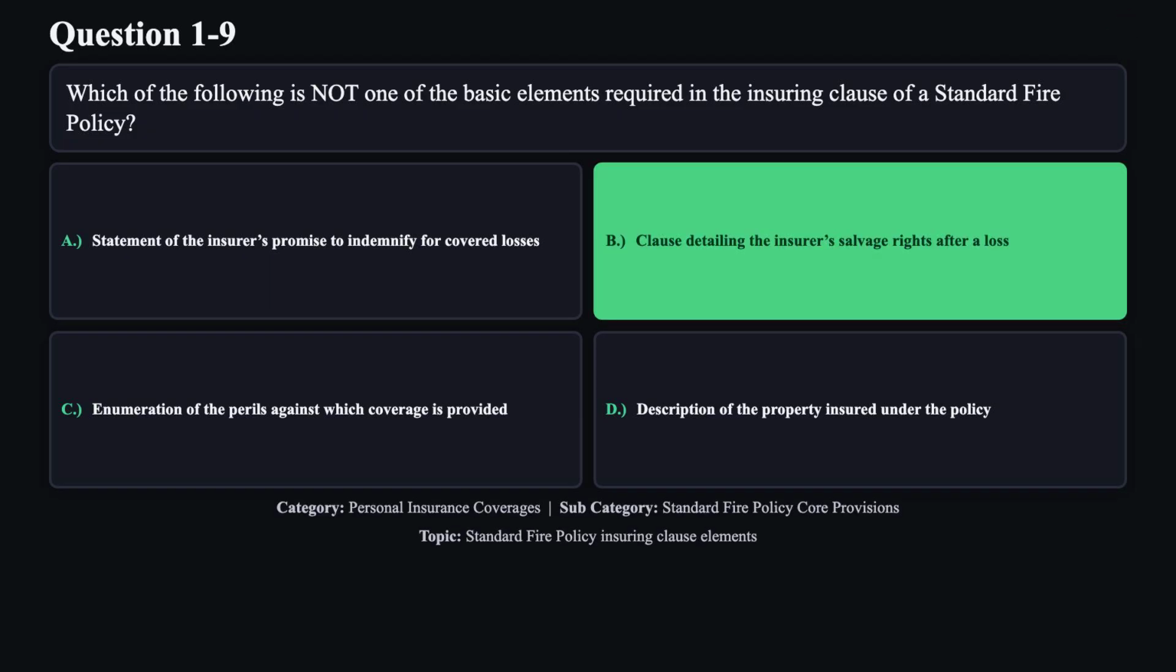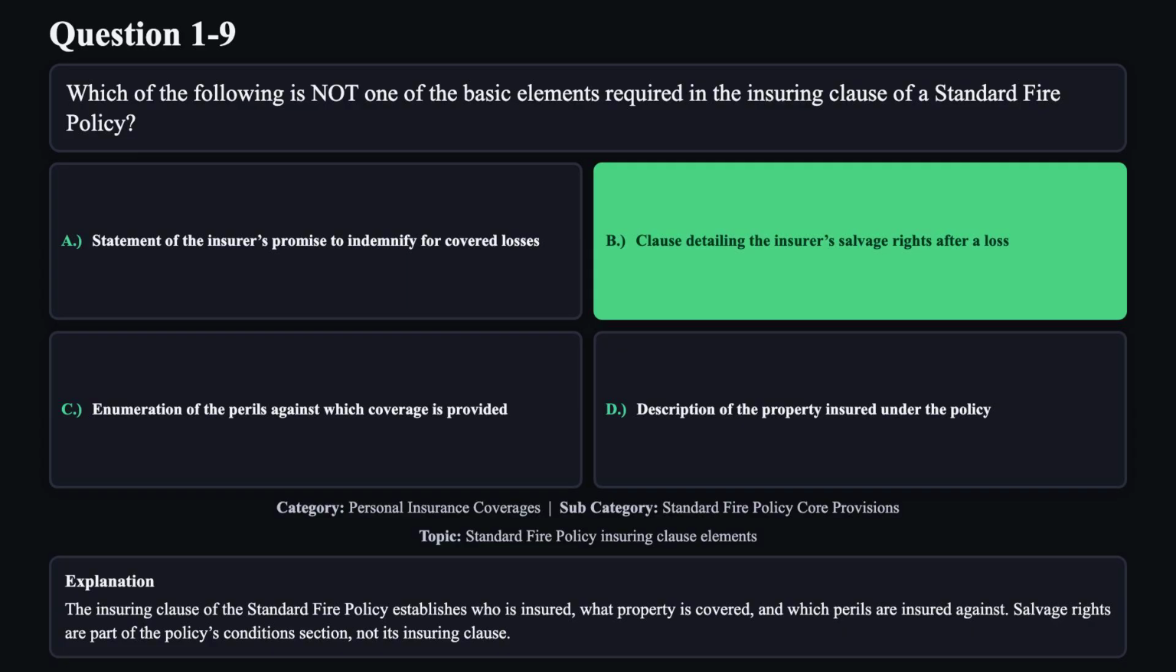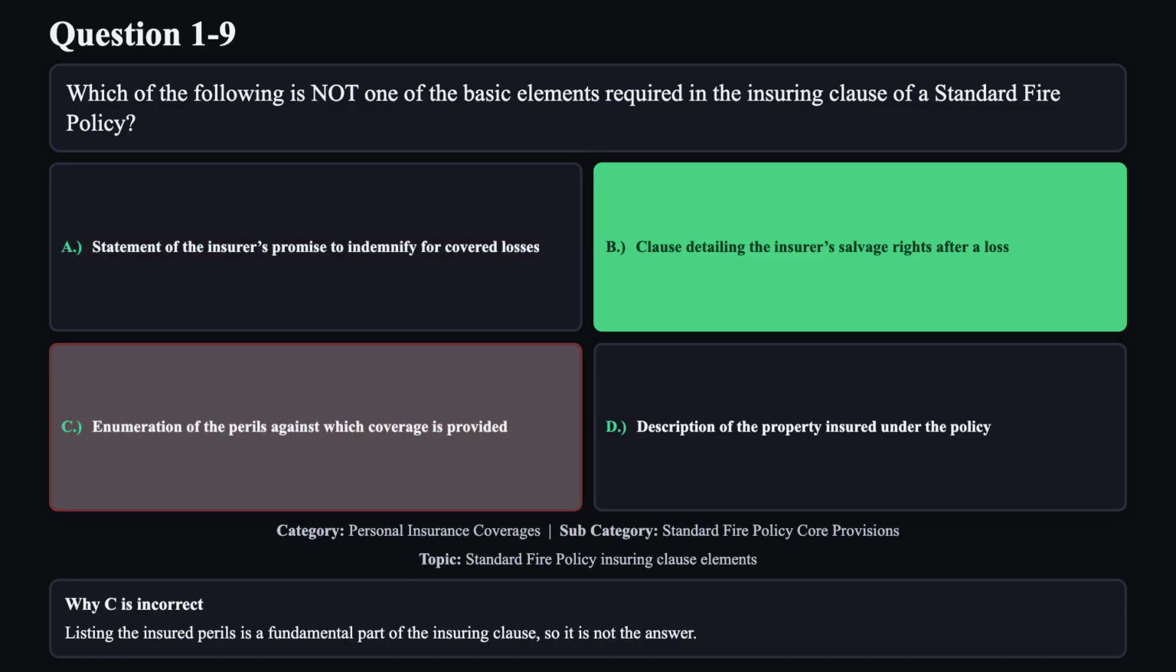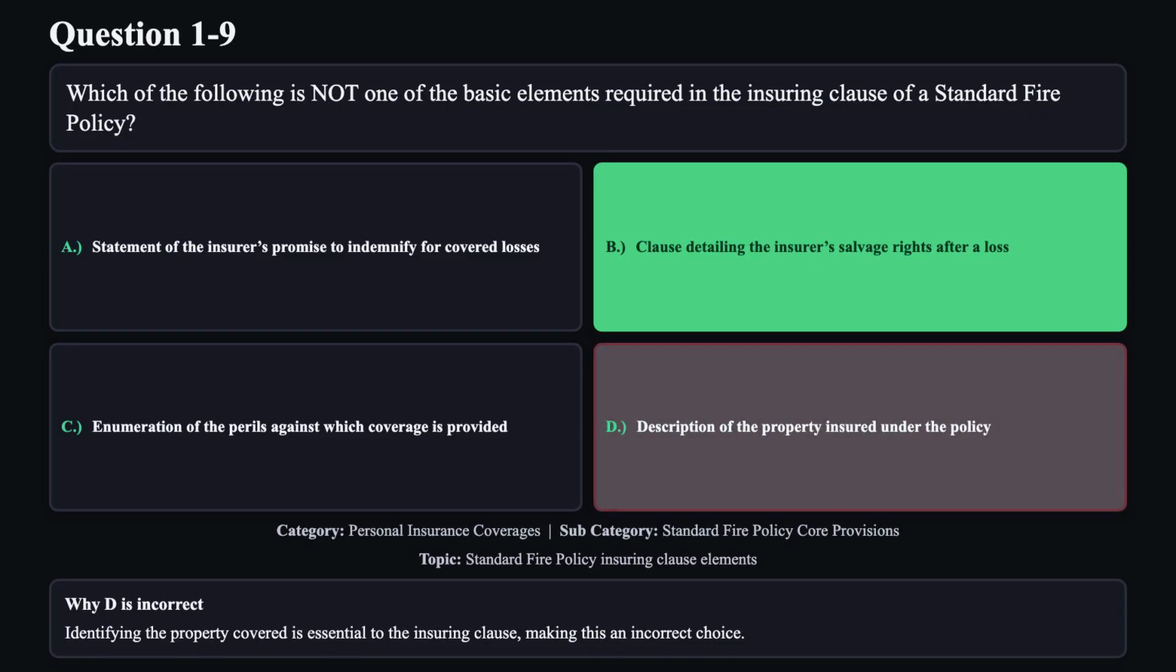The correct answer is B. The insuring clause of the standard fire policy establishes who is insured, what property is covered, and which perils are insured against. Salvage rights are part of the policy's conditions section, not its insuring clause. Reason A is not correct. The insurer's promise to indemnify is a core element of the insuring clause, so it cannot be the correct answer. Reason C is not correct. Listing the insured perils is a fundamental part of the insuring clause, so it is not the answer. Reason D is not correct. Identifying the property covered is essential to the insuring clause, making this an incorrect choice.